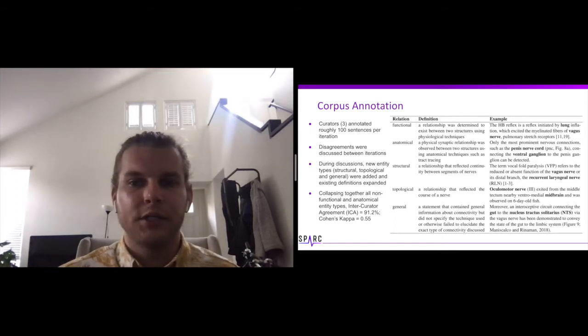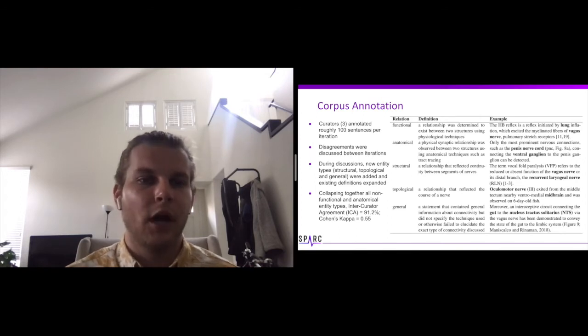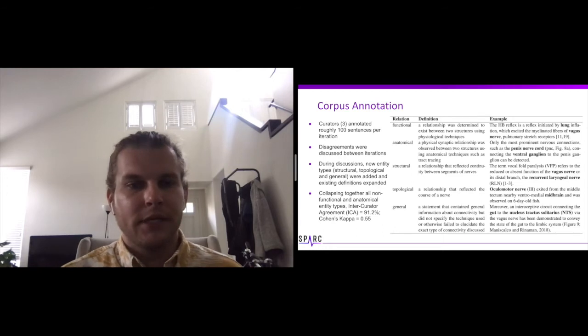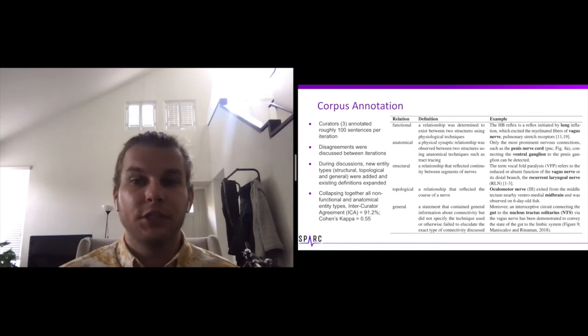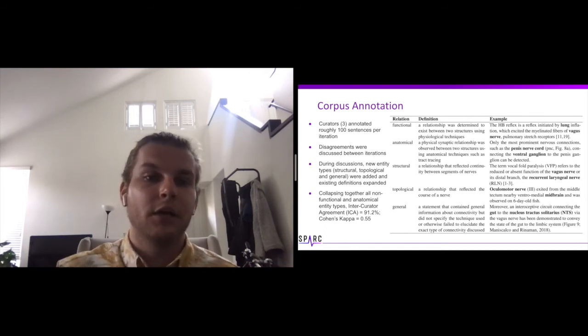After 2 iterations, we were able to achieve a satisfactory performance when we collapsed all non-functional and anatomical connectivity relations into each other. So this would be considering structural, topological, general, all collapsed down the same. Doing this, we achieved an inter-curator agreement of 91.2% and a Cohen's kappa of 0.55.